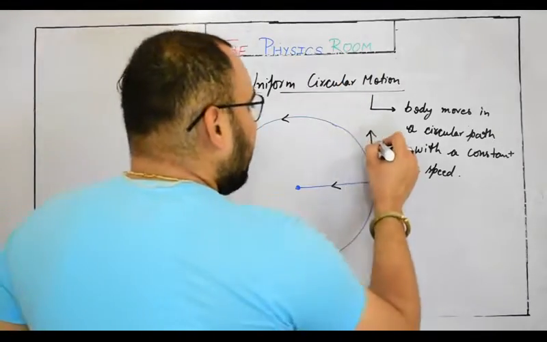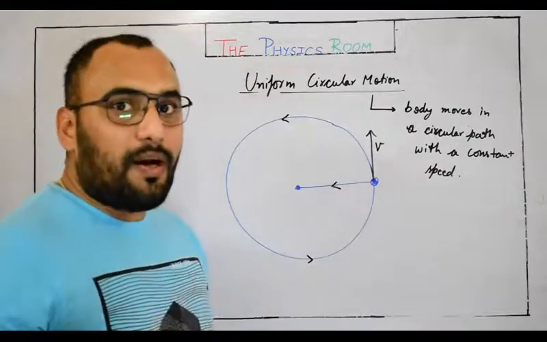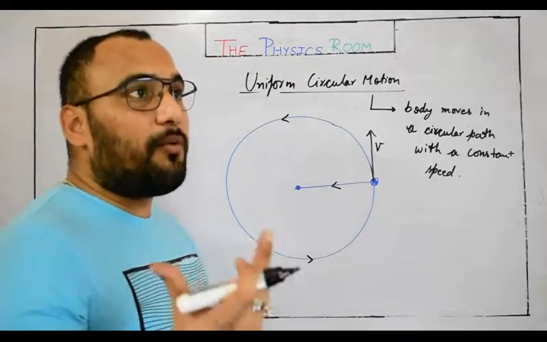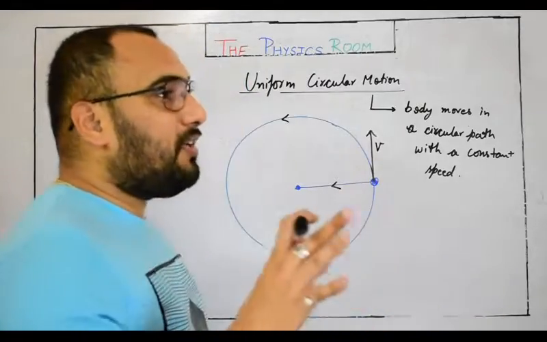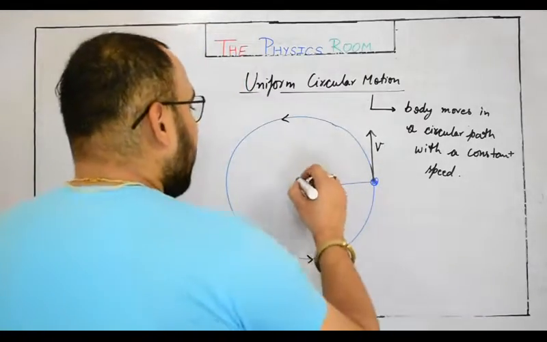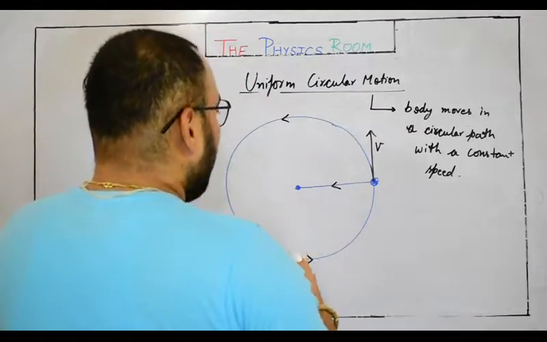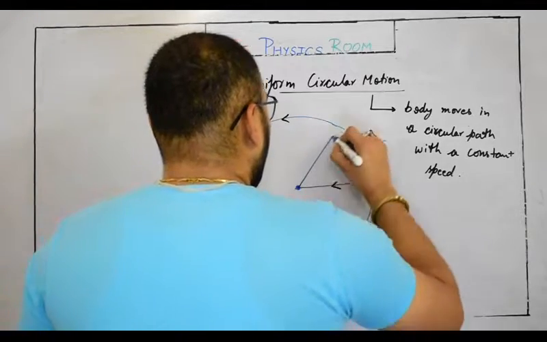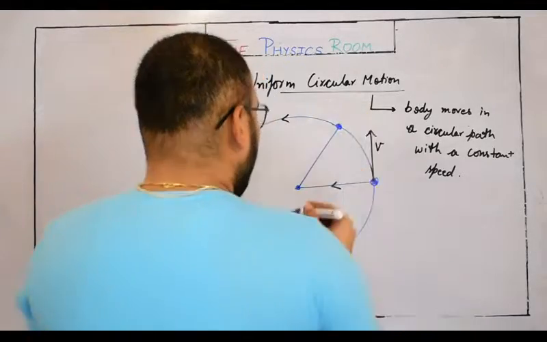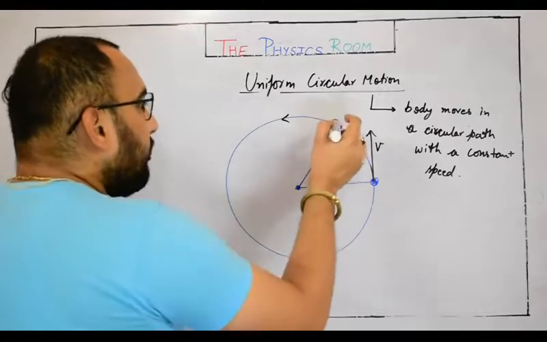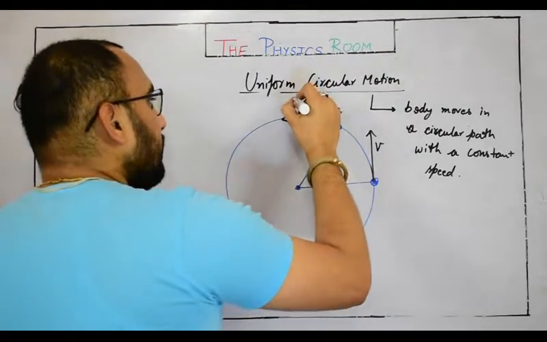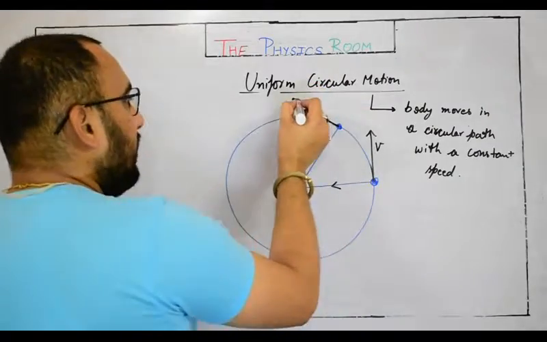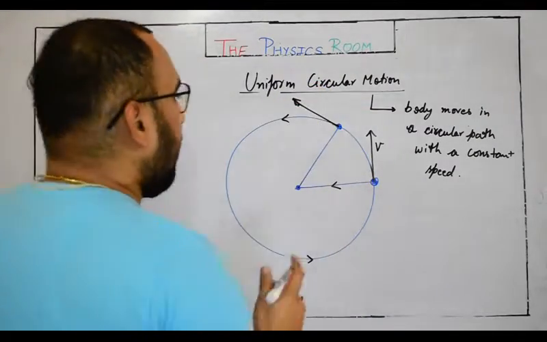Velocity is a vector quantity, meaning it has a particular direction. Even though they have the same speed, whenever you focus on the motion of the body at a different position on its circular path, the velocity of the body will have a different direction. Tangentially it will have a different direction every time.